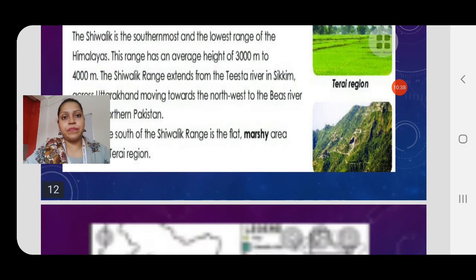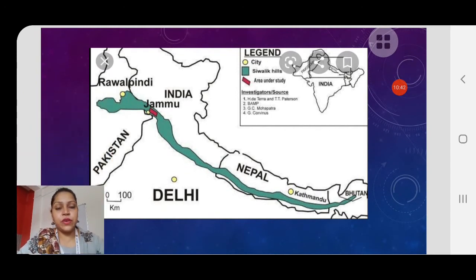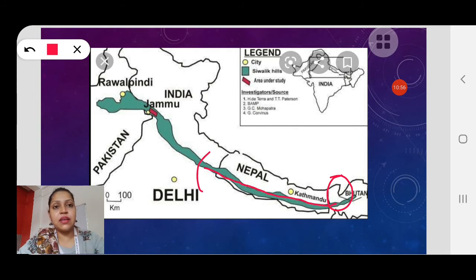Now let's see. Here is a view. You can see here, this is Sikkim, and from Sikkim the Shivalik range goes in this way. Uttarakhand is here, it goes to Uttarakhand, then to the river Bias, and the Shivalik goes from there and enters Pakistan, northern Pakistan.